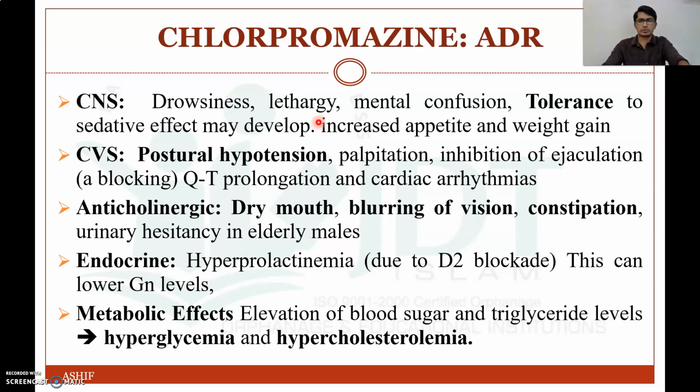In the CNS, it will produce drowsiness, lethargy, mental confusion, tolerance to sedative effect may develop, and increased appetite and weight gain. In the cardiovascular system, it will produce postural hypotension, palpitation, and inhibition of ejaculation. With anticholinergic action, it will produce dry mouth, blurring of vision, constipation and urinary hesitancy. In the endocrine system, it will produce hyperprolactinemia, and in metabolic effect, elevation of blood sugar and triglyceride level, so it will lead to hyperglycemia and hypercholesterolemia. So these are the different adverse drug reactions of chlorpromazine.